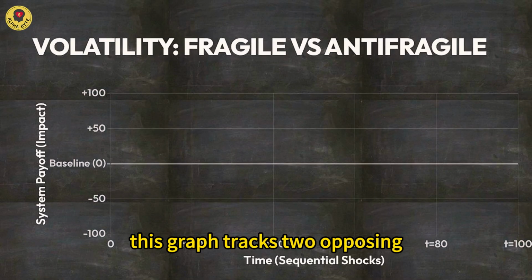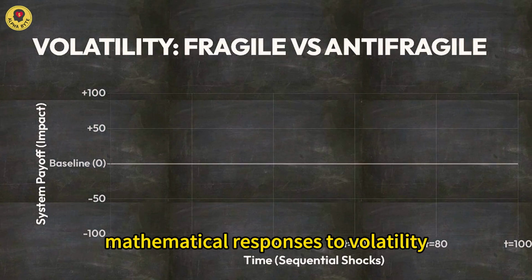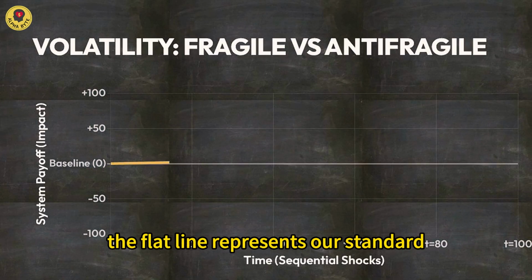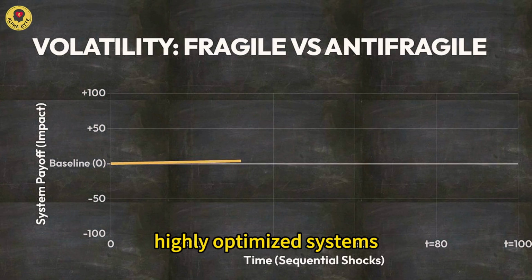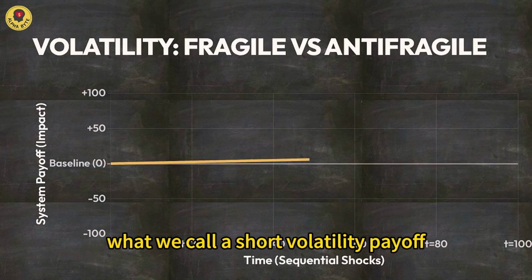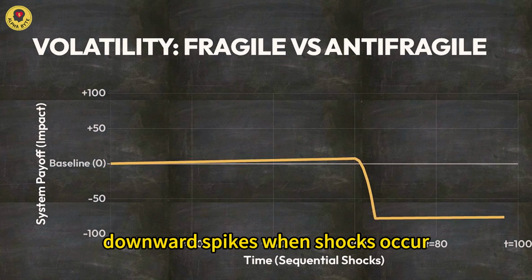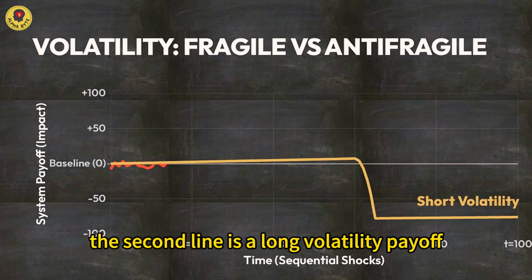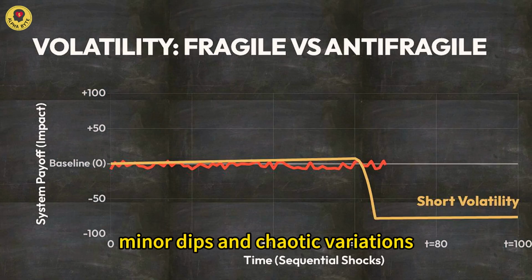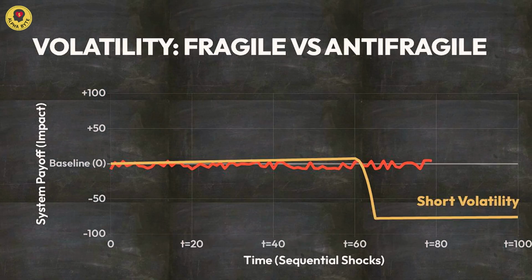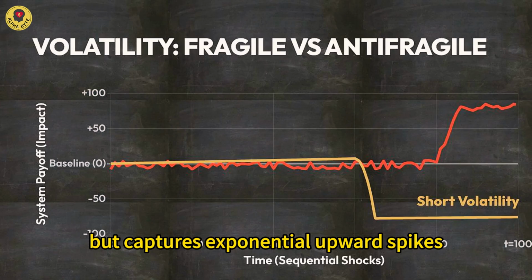This graph tracks two opposing mathematical responses to volatility. The flat line represents our standard, highly optimized systems, what we call a short volatility payoff. It yields a steady baseline, but suffers catastrophic downward spikes when shocks occur. The second line is a long volatility payoff. It experiences constant minor dips and chaotic variations, but captures exponential upward spikes.